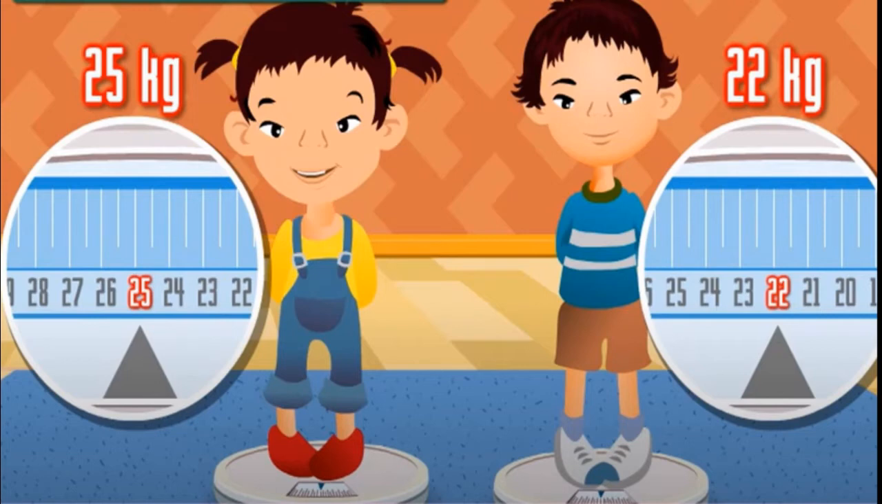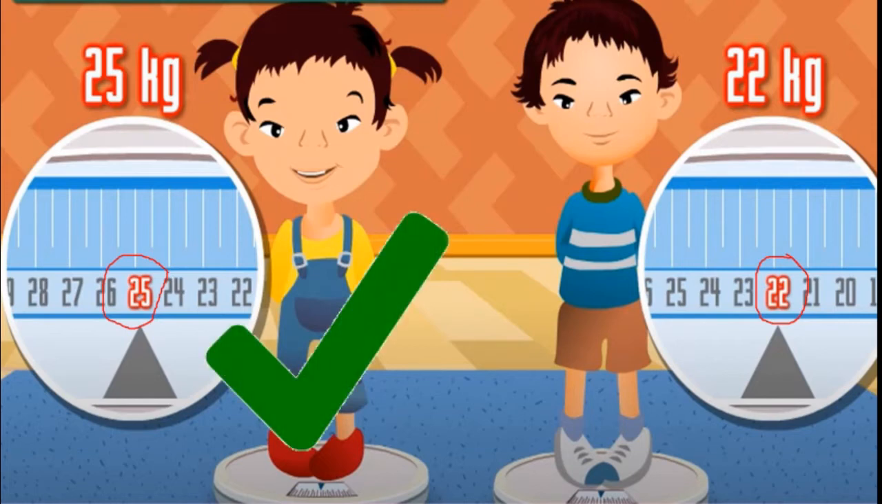Students, you can see here two children, a girl and a boy. They are standing on the balance scale which we use to measure our weight, isn't it? Here the pointer is showing 25 for the girl's weight. See here, and here 22 you can see for the boy's weight. Who is weighing more? Yes, you are right. The girl is weighing more than that boy, isn't it?